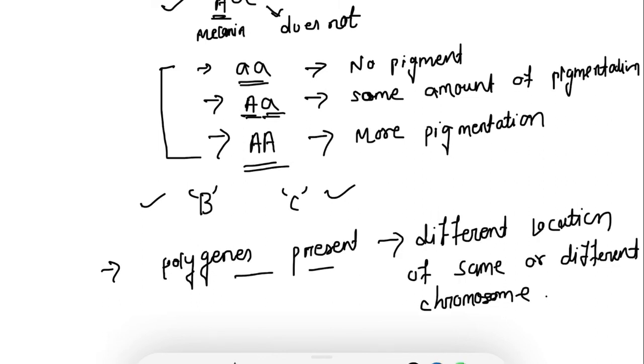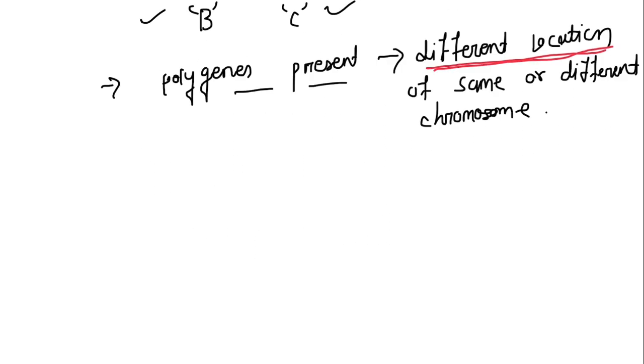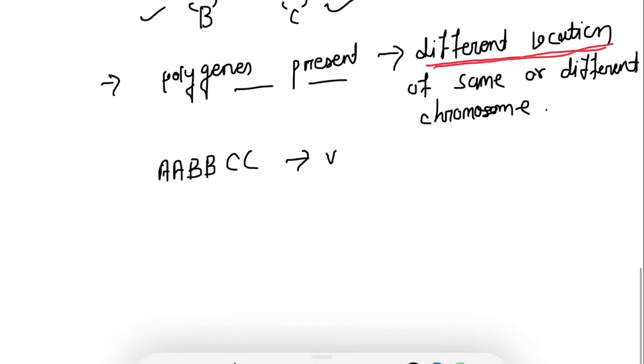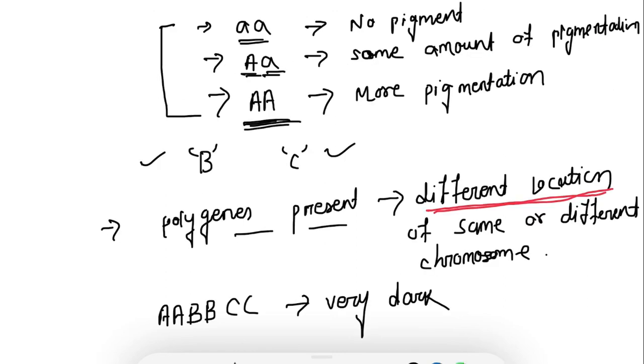Many genes are responsible for a particular phenotype, and polygenes are located at different locations of the same or different chromosomes. If all the genes are in dominant form, then the skin color will be very dark, right? Here I have explained that when the dominant form of a gene is present in homozygous form, it causes more pigmentation. The same rule applies for the B gene and C gene. So when all the genes are present in dominant form, that causes the very dark skin color.